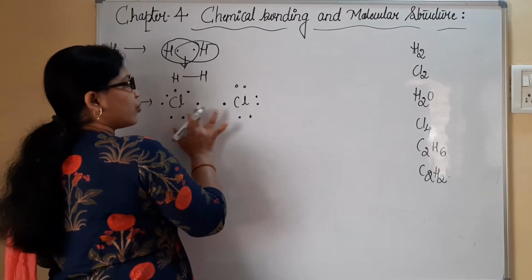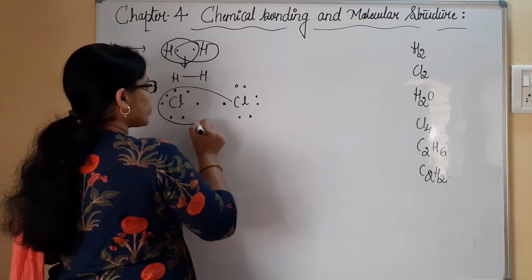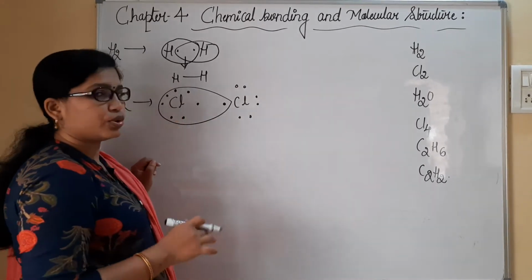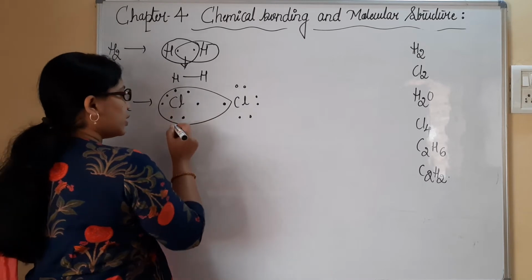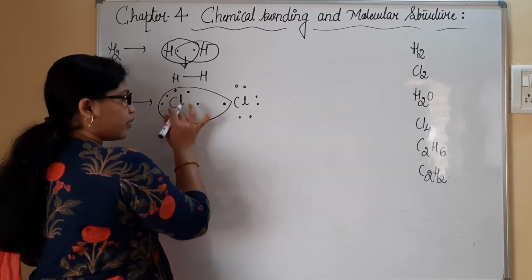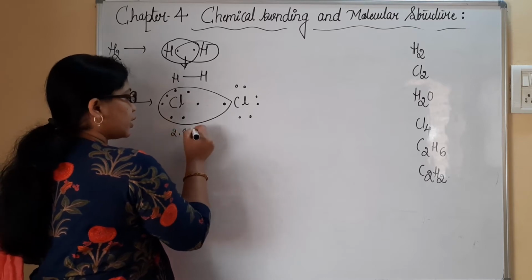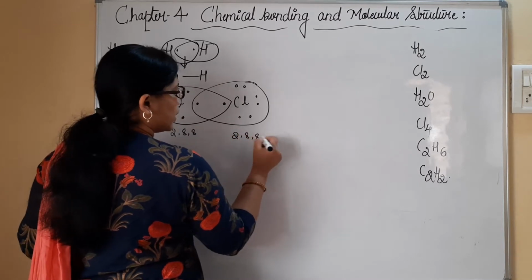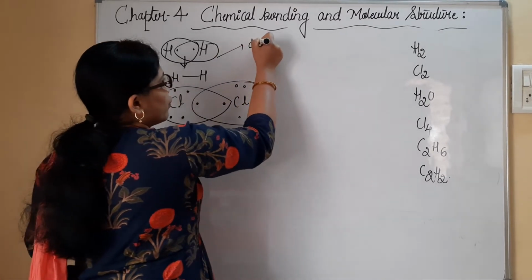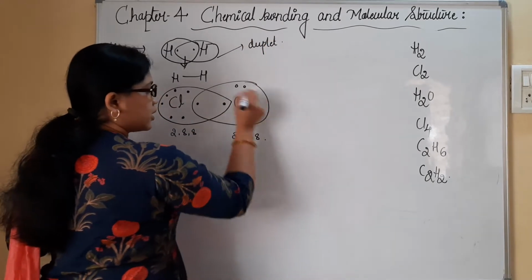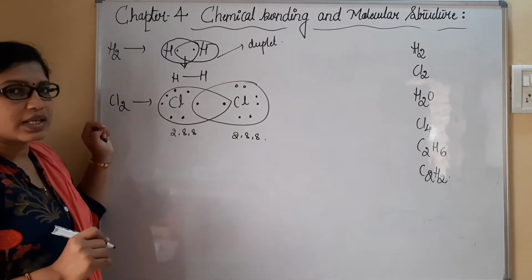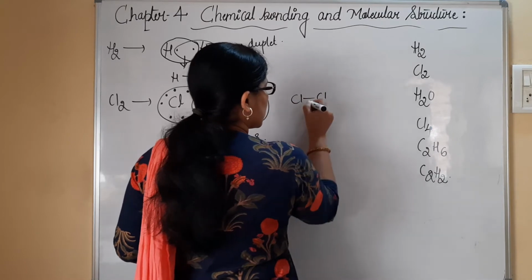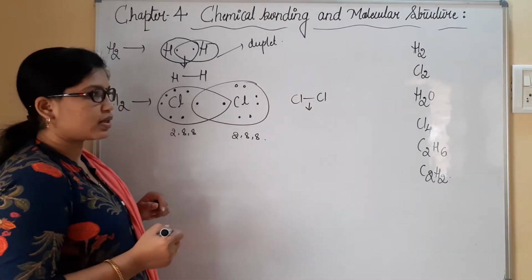If it gets one electron from Cl, it will become like this. Understood? Like that, this Cl will also have control on this electron to obtain the octet. You can see here initially it is with 7 electrons, now it is complete with the octet 2, 8, 8. Similarly, you can consider this also. Now it is also becoming 2, 8, 8. Whereas this is said to be duplet form. It is existing in duplet, whereas all these Cl2 molecule is existing in octet. And similarly here Cl bonding takes place. This is said to be a covalent bond formation has taken place.